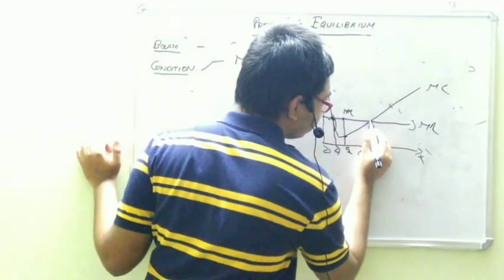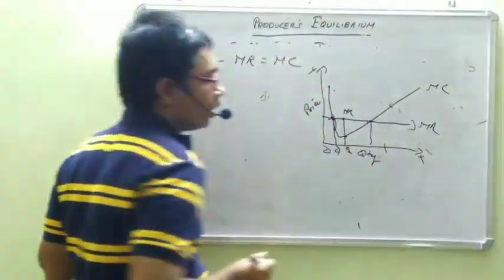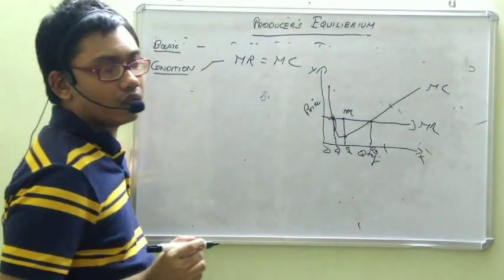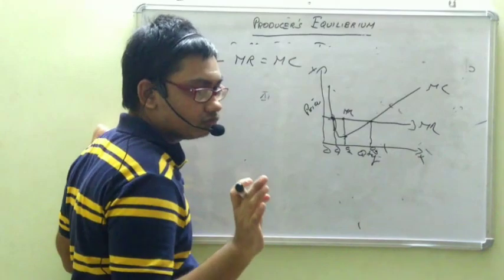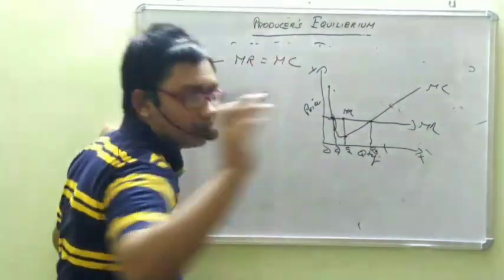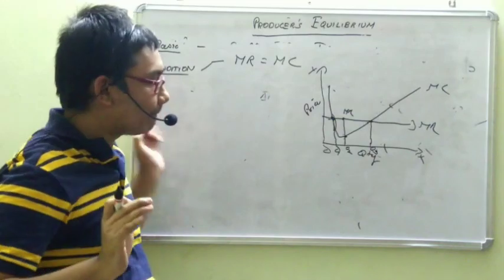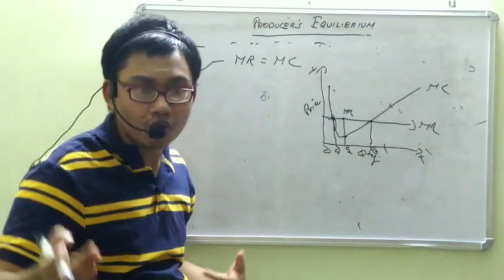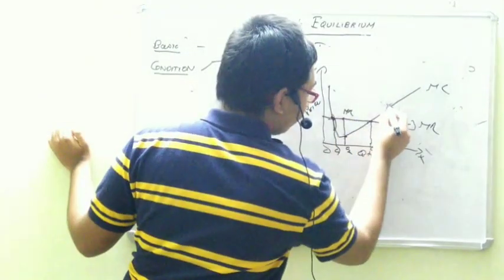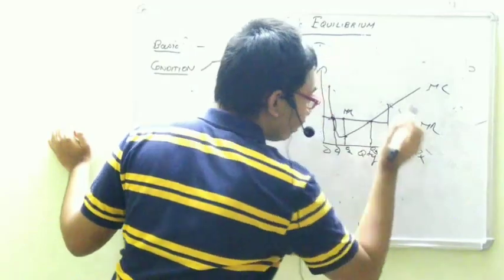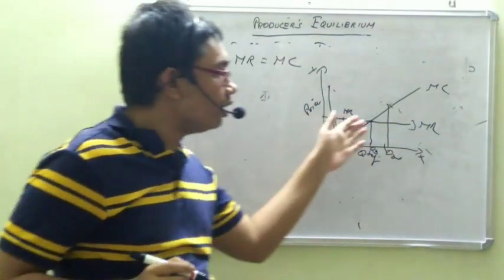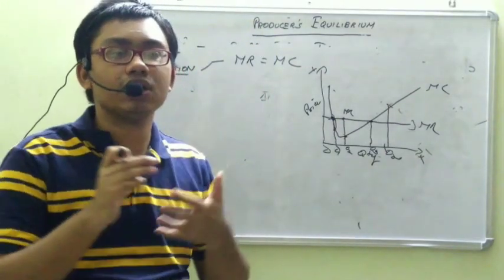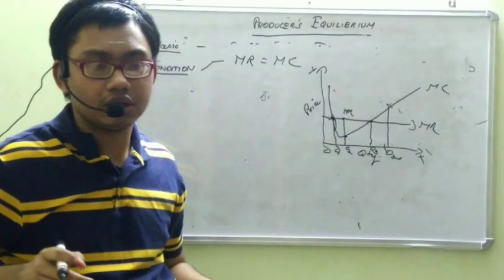Now what about this point, at O3 level of output? Here MR is equal to MC, so the first condition is satisfied. Now consider if the producer wants to produce O4 level of output. Beyond here, MC will be greater than MR, so the producer will start reducing profit.